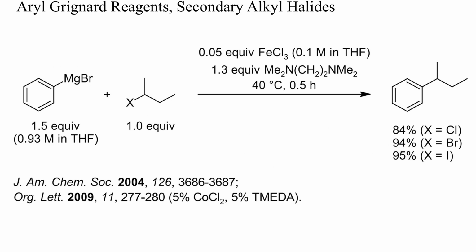Surprisingly, even secondary alkyl halides do react with phenyl magnesium bromide in the presence of iron catalysts. Secondary alkyl halides readily eliminate the hydrogen halide and often yield product mixtures when treated with nucleophiles like amines, alkoxides, or cyanide. In this example, however, the reaction of phenyl magnesium bromide and 5% of iron trichloride with sec-butyl chloride, bromide, and iodide gave high yields of sec-butyl benzene.